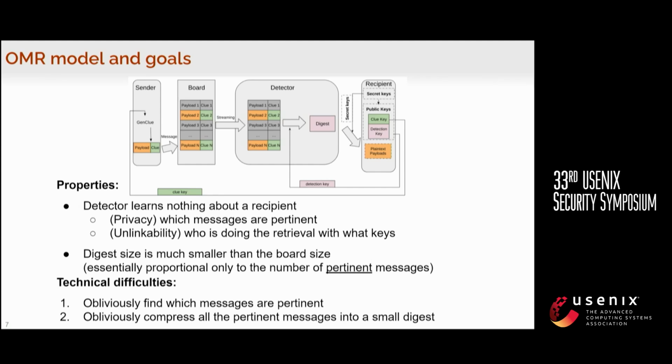So there are two main technical difficulties in this primitive. The first is, how can we obliviously find the messages that are pertinent to a recipient? And the second is, how can we obliviously compress all the pertinent messages into a small digest? In this paper, we introduce techniques to address both of these problems more efficiently than prior works.